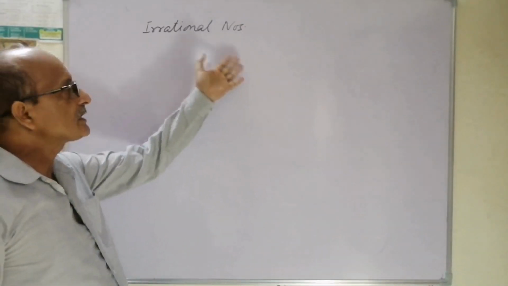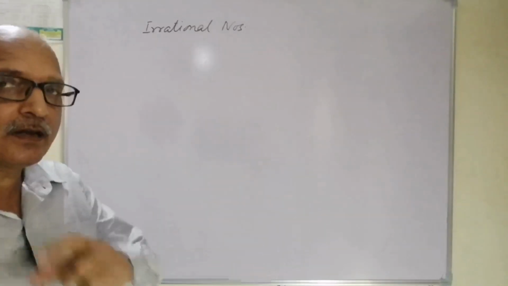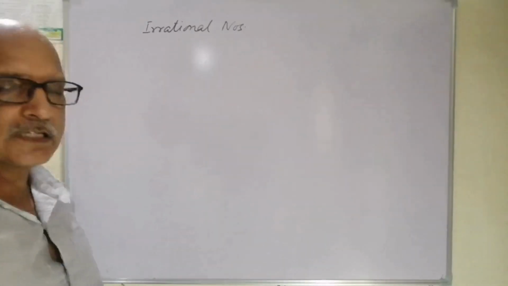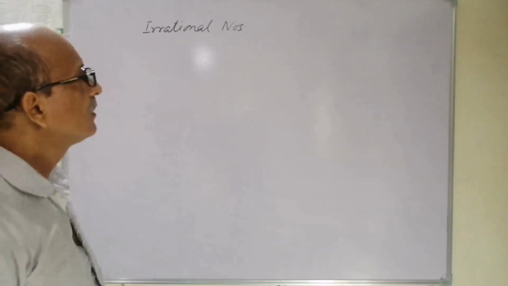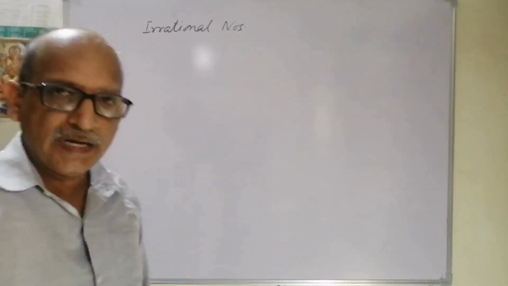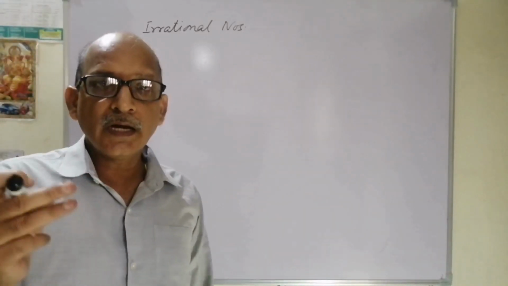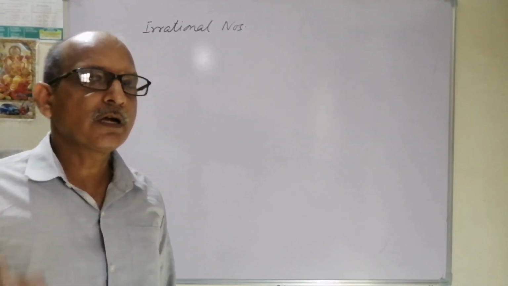Now we will discuss irrational numbers. It is actually just the opposite of rational numbers. The first definition for rational numbers that we have written is: the number which can be presented in the form of p upon q for p and q being integers, where q is not equal to 0.